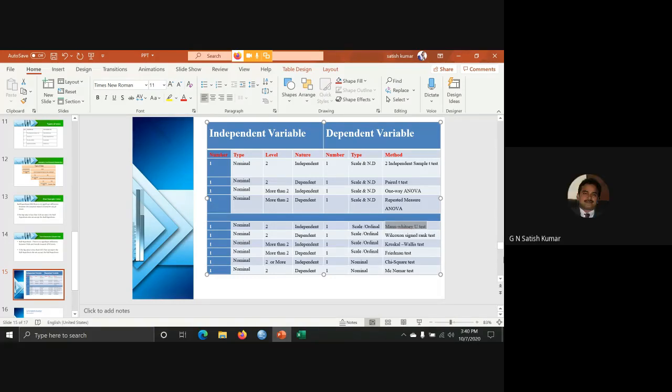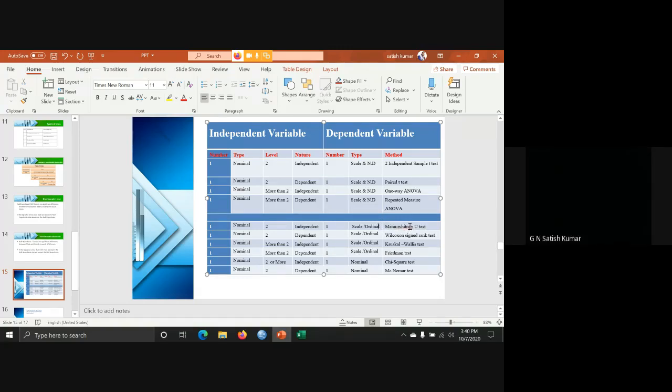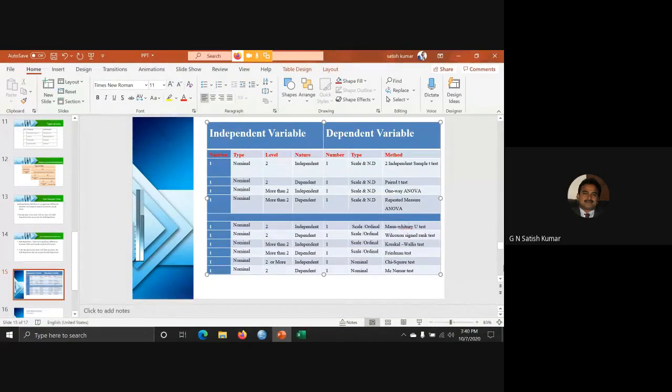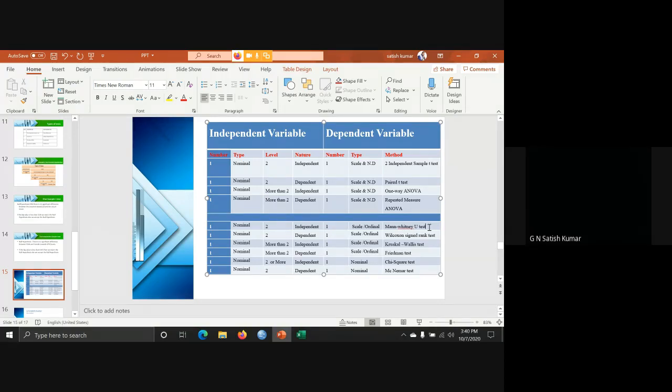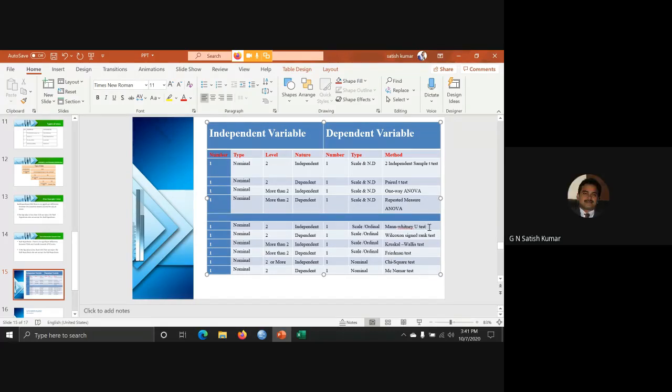And not only that, even if the dependent variable's measurement type is ordinal, then you are going to use the Mann-Whitney U test. If it is scale data that is not normally distributed, or ordinal data, then we are going to use the Mann-Whitney U test. We use it when we have an independent variable which is nominal with exactly 2 levels, and a dependent variable, only 1 variable, which is scale and not normally distributed, or which is ordinal.